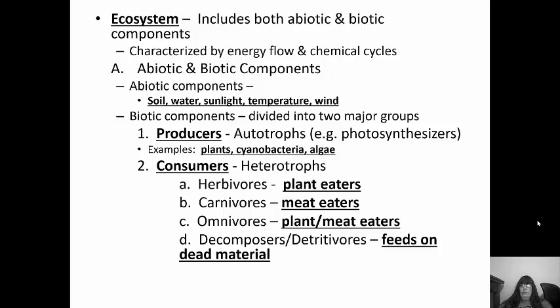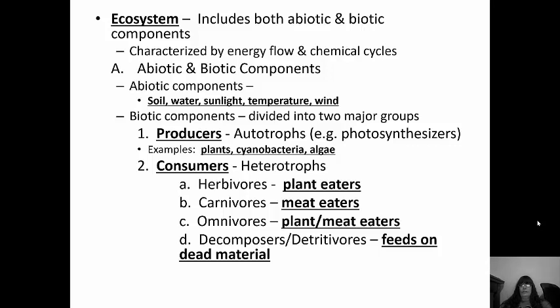So the abiotic components are the non-living things. This is like soil, water, temperature, wind, rocks, sunlight. And then the biotic components are the living things, and those are divided into two major groups, the producers and the consumers. The producers are the autotrophs.